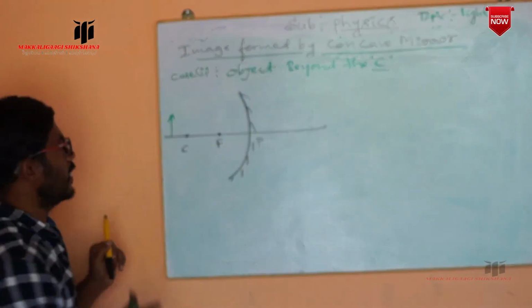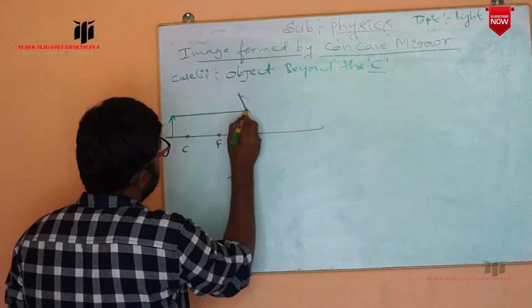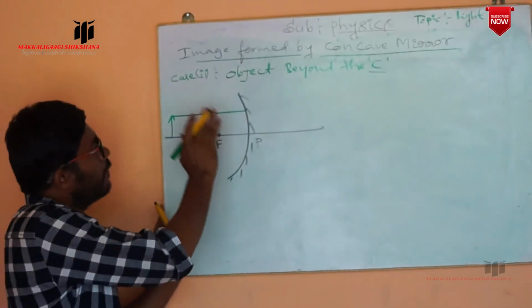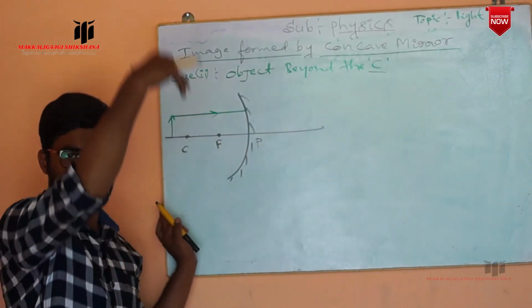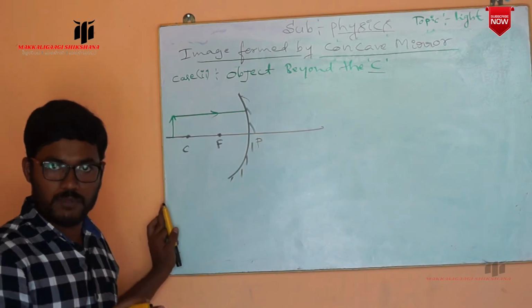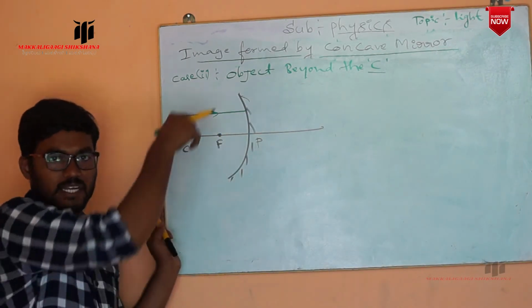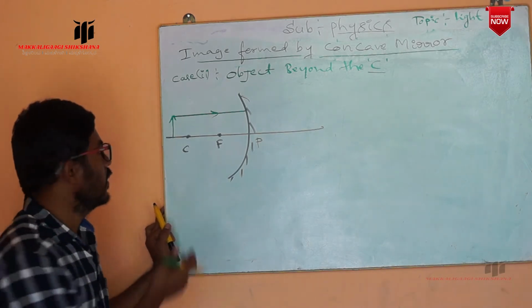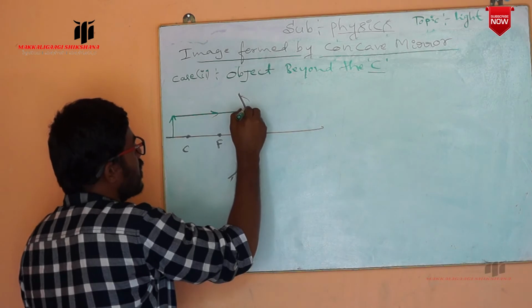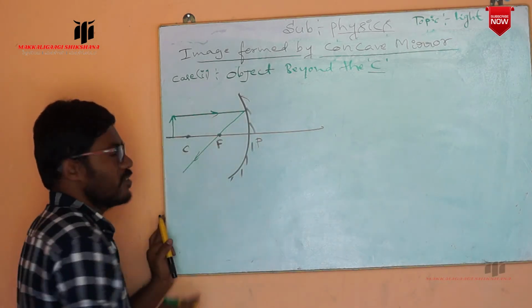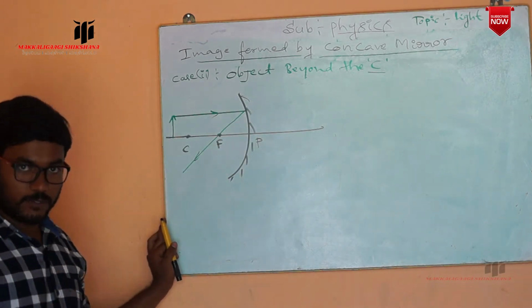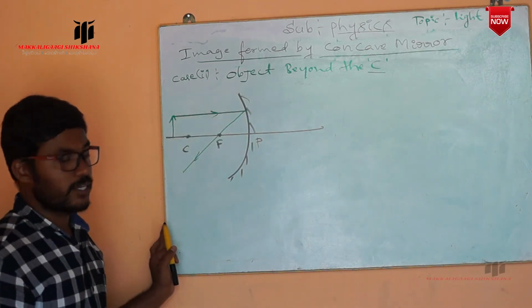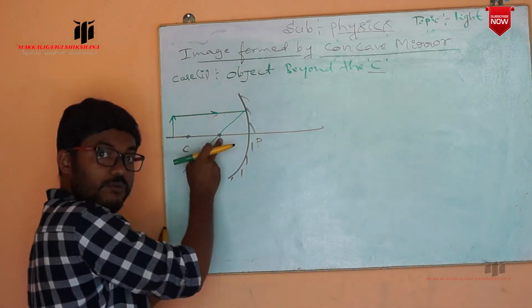Okay. Now you can take the ray which is incident parallel to the principal axis. We already discussed the rays to be considered for image formation. Among those, one we have taken: the ray incident parallel to the principal axis. After reflection, what happens? It passes through the focus. Now this is the ray which passes through the focus. We already know that if the ray is incident parallel, it passes through the focus. And take another ray which passes through the focus.